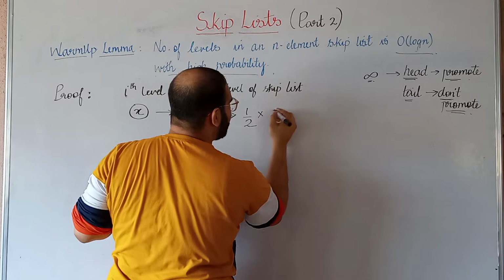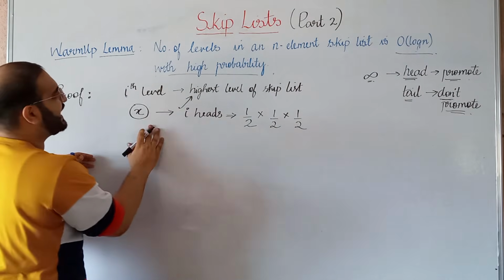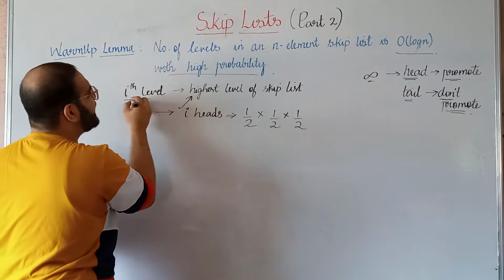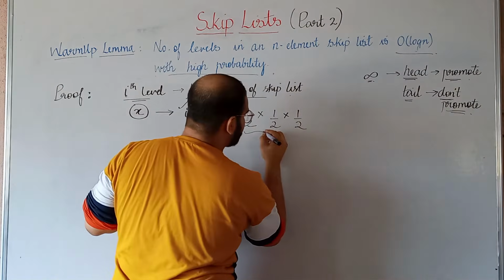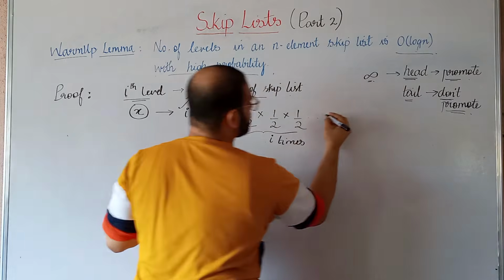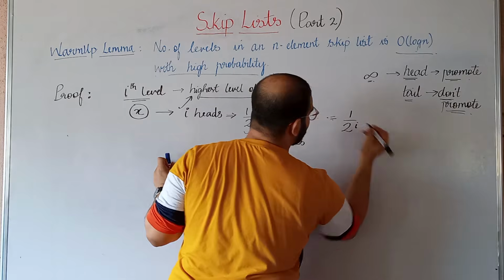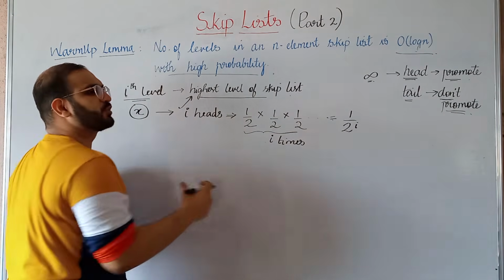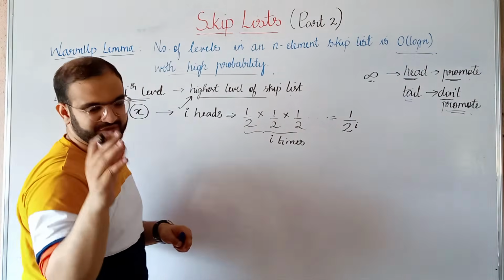We have to get them i number of times, so that this node x is on the ith level, which is also the highest level of our skip list. So this will be 1/2 raised to i, because we should get continuous i heads, and the probability of getting one head is 1/2.